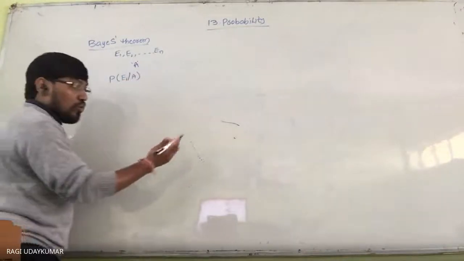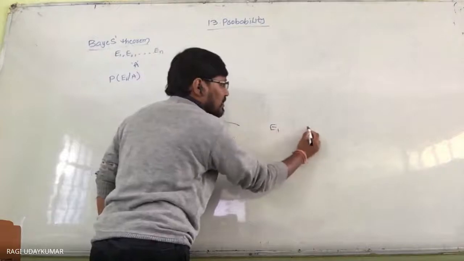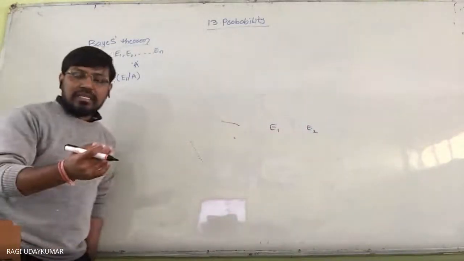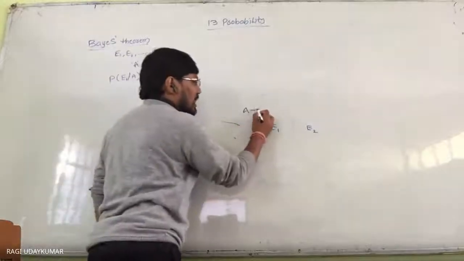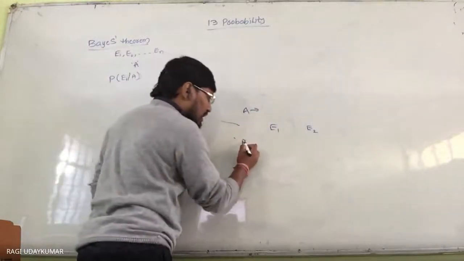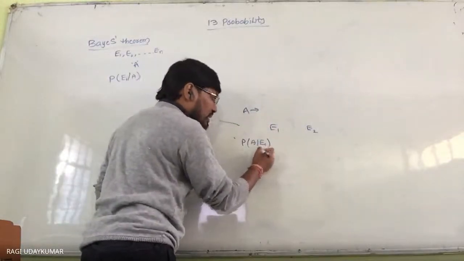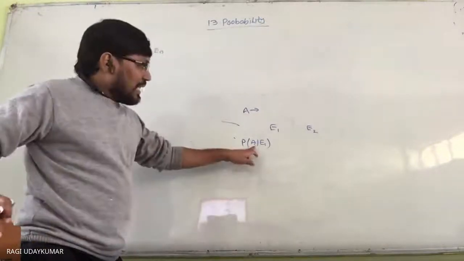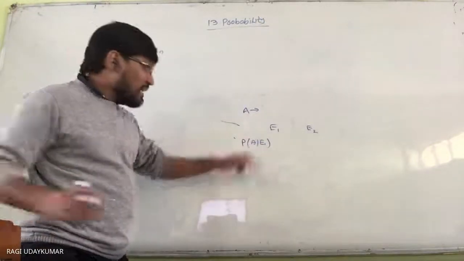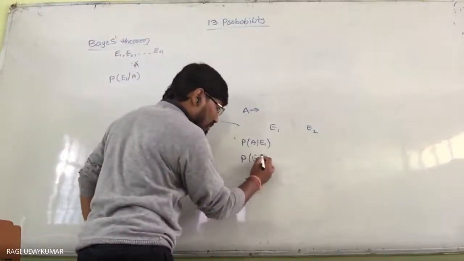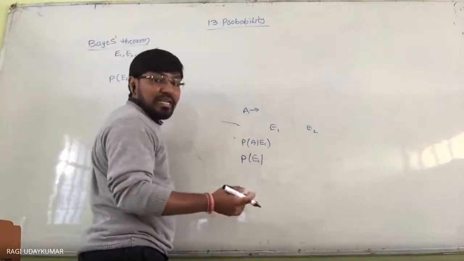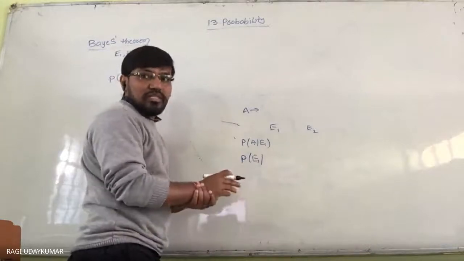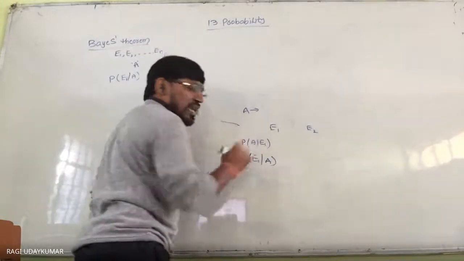First, I have told you one example. E1, E2, bag selection. And A is the event of selecting a red ball or white ball. So you can find the probability of A given E1 using conditional probability in the easiest way, like selecting a white ball from bag one. But can we find the probability of selecting a bag, given that we know the drawn ball is a white color? So A is an event.